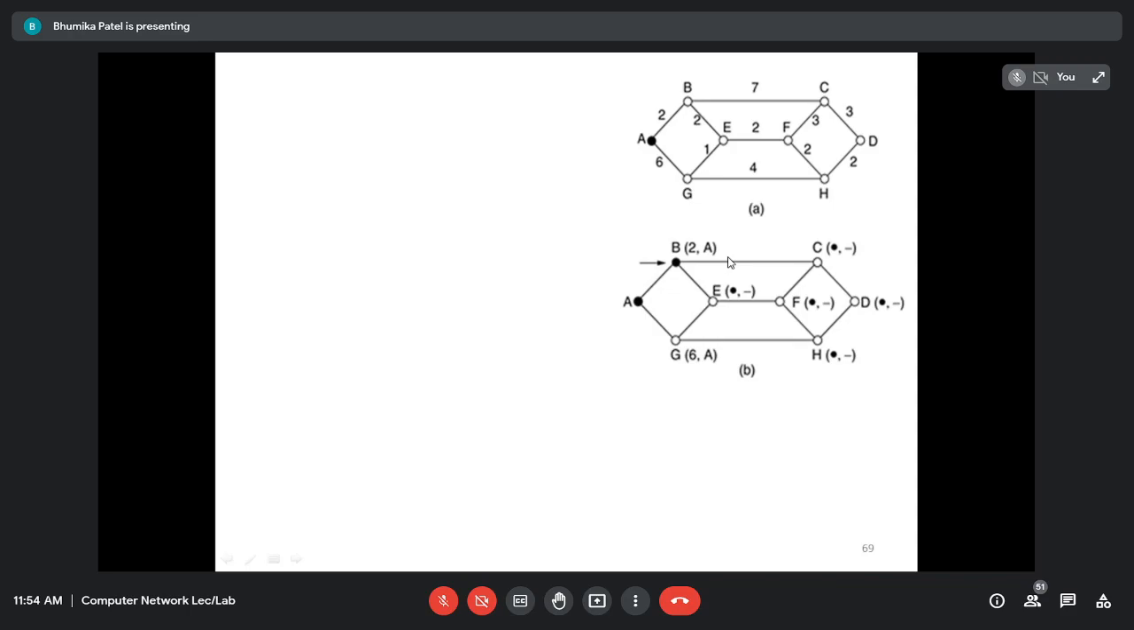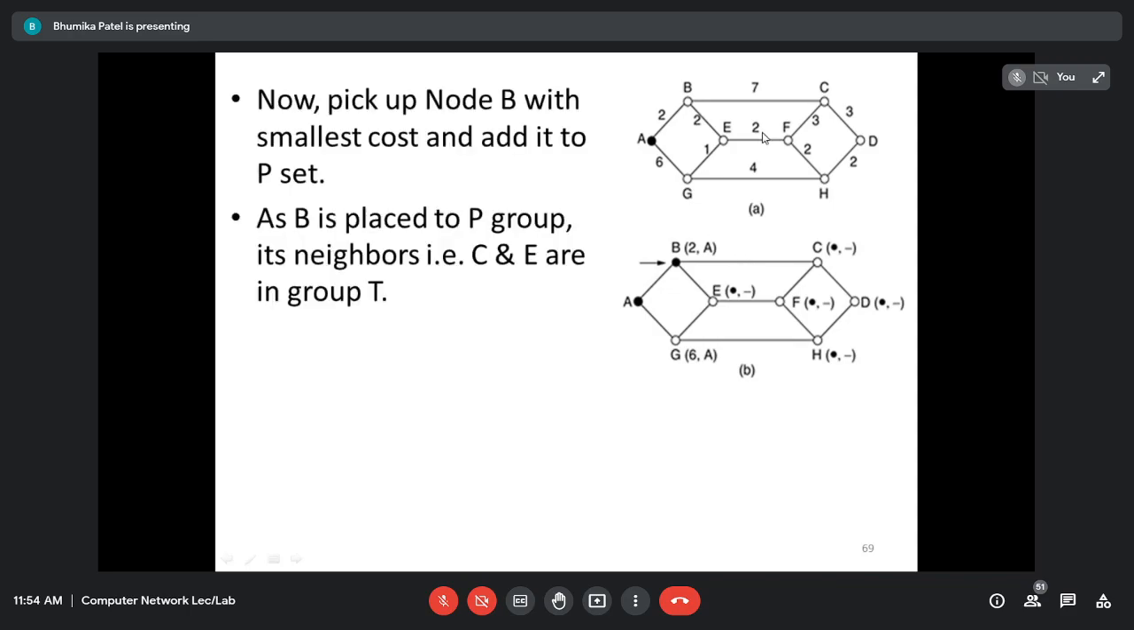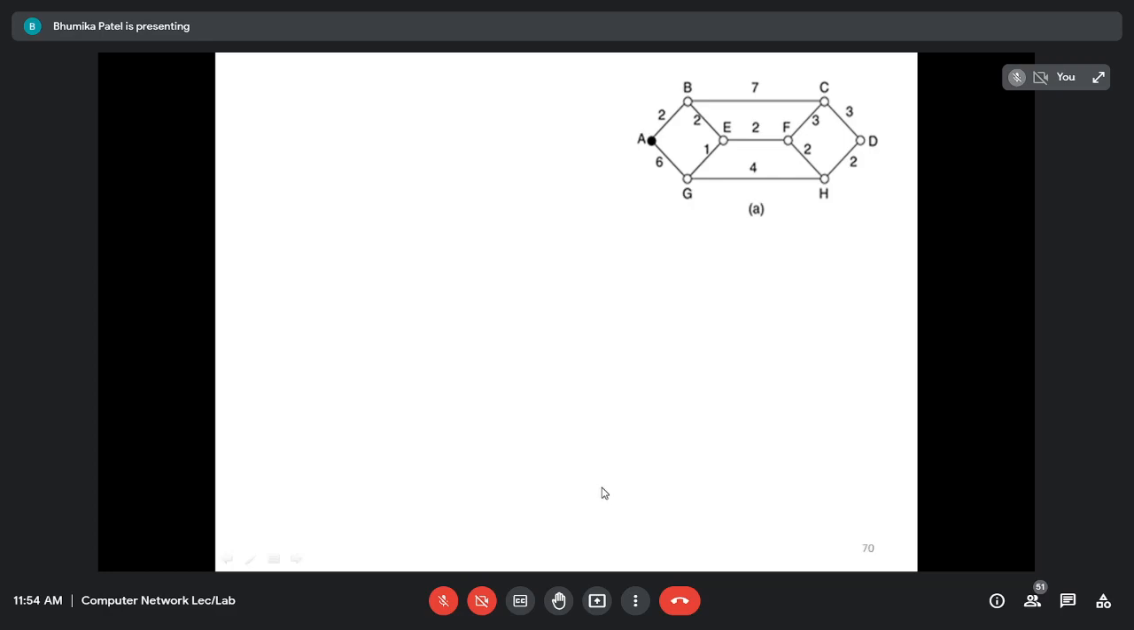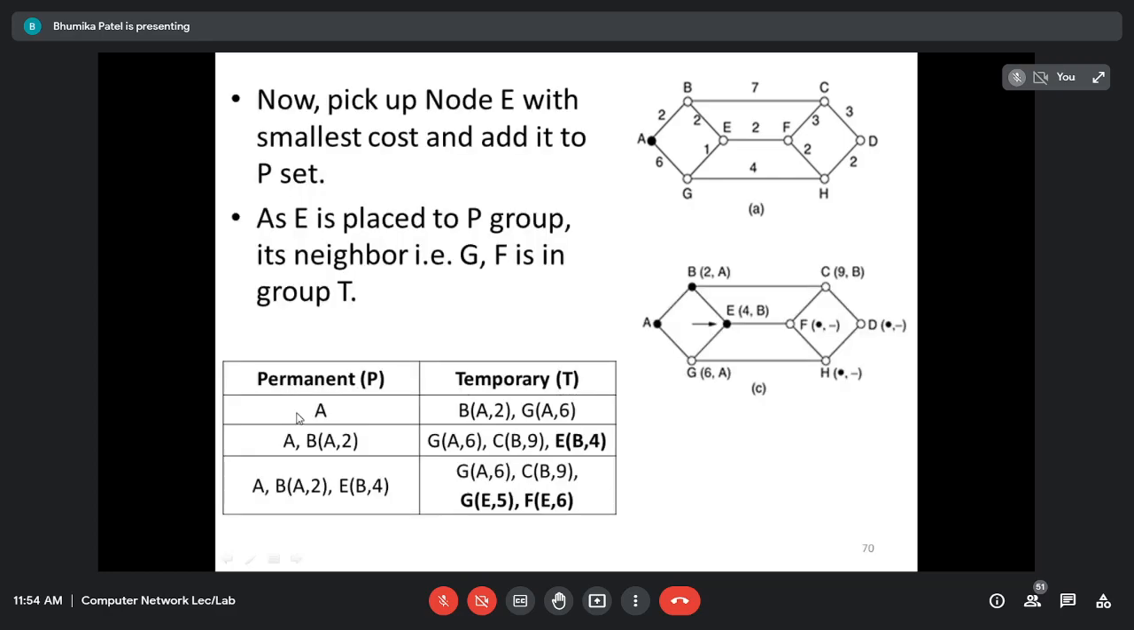Now here, which are the neighboring nodes of B? B's neighboring nodes are C and E, right? So here G was already there and I have to add C and E, so it is 2 plus 2, it is 4, right? We already had A's distance of 2 and to go from B to E we need 2, so 2 plus 2 it is 4, and for C, 7 plus 2 it is 9. Are you getting this? Does everyone understand? Yes, ma'am. Okay, out of all this we have E, which has the least distance. We are going to put E into the permanent group, right?